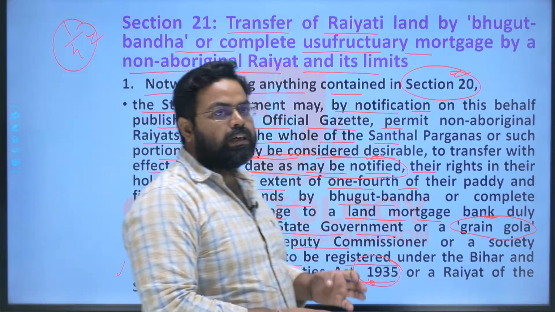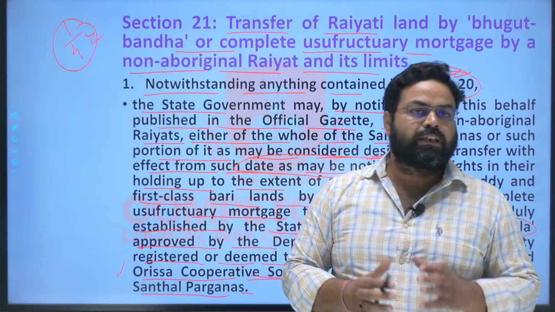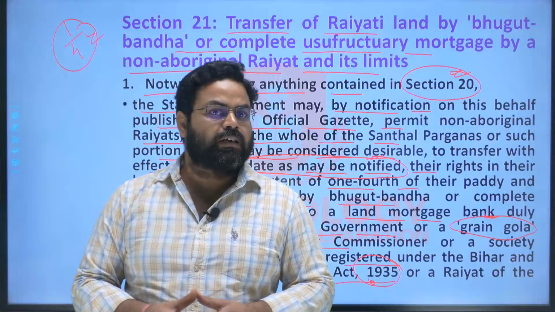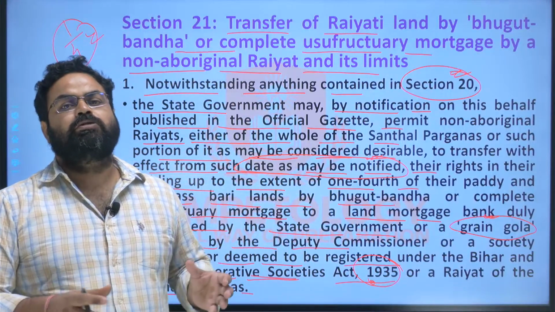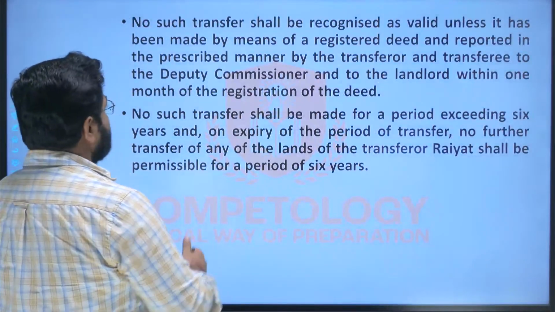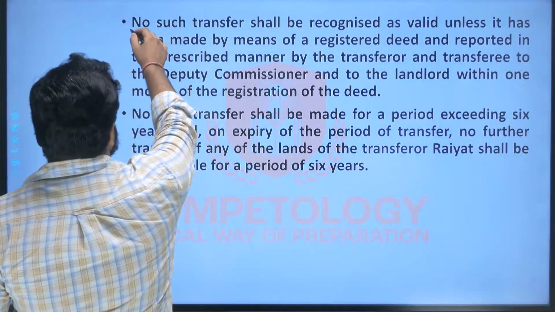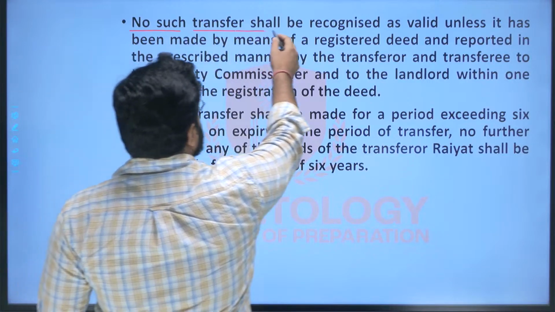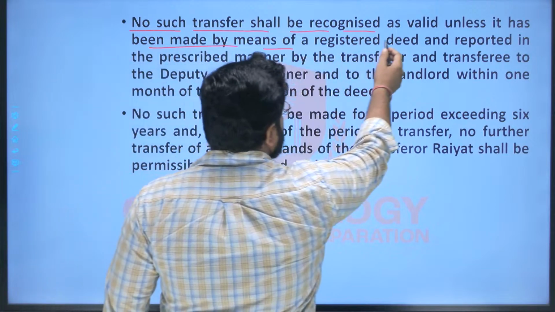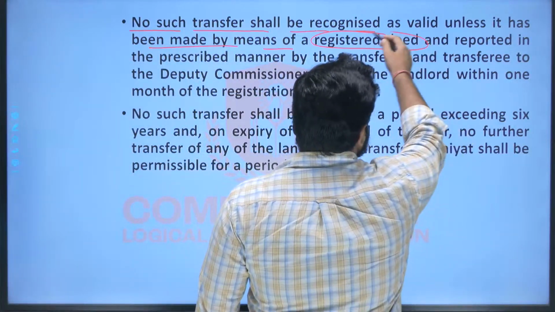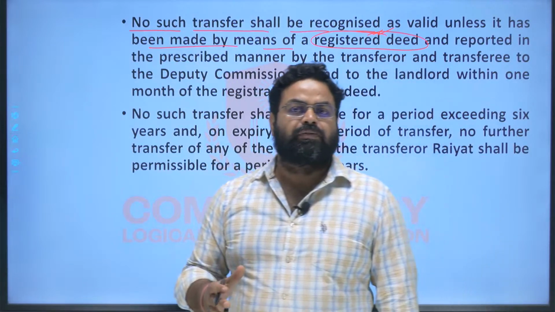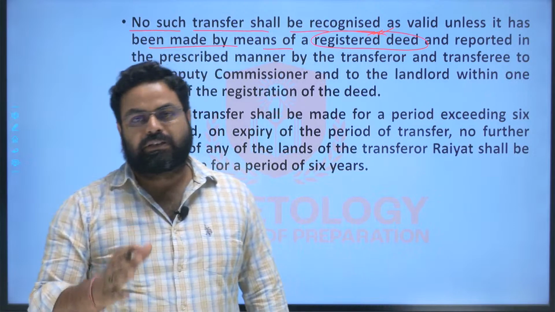So lastly, a Rayyat of the Santhal Pargana region can also take the land of another, non-aboriginal Rayyat under the complete usufructuary mortgage system, right? So this is the first subsection, and the other part, the next subsection, is that no such transfer shall be recognized as valid unless it has been made by means of a registered deed. So the registered deed, the agreement paper and the other documents should be prepared for such kind of complete usufructuary mortgage.